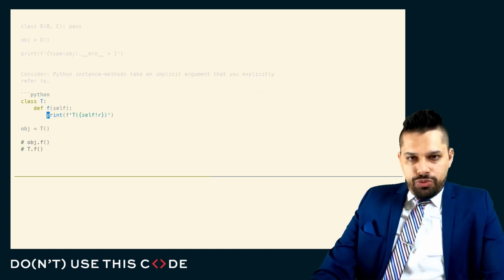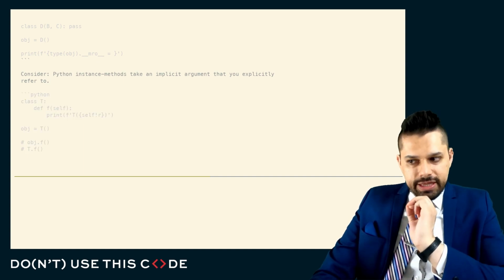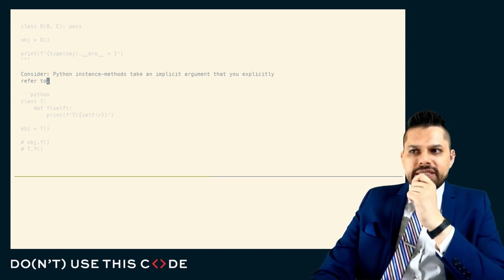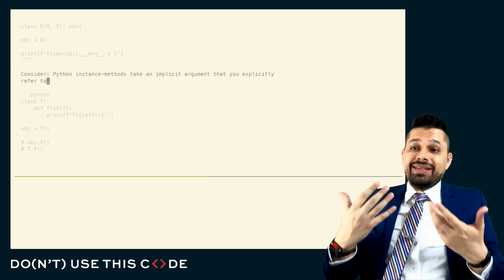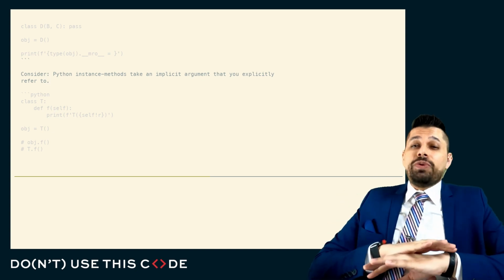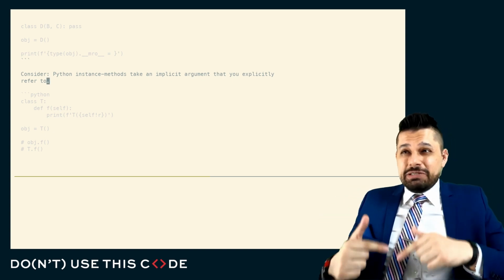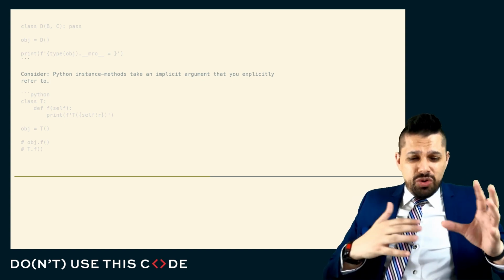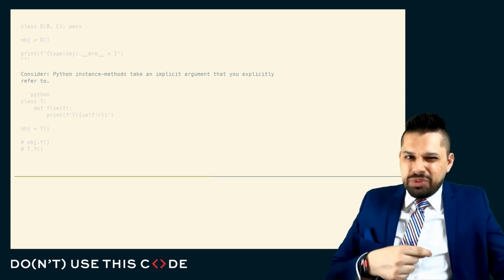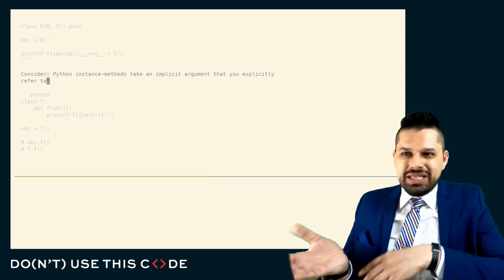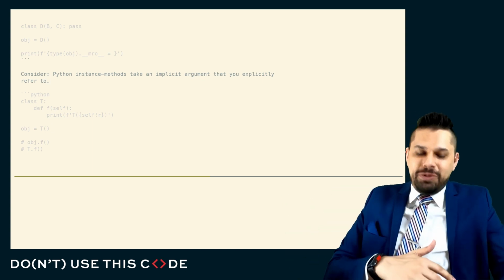Now, I want to share with you one more consideration before I show you how all of this works. One important thing to think about, and to maybe scratch your head a little bit about, is when we have instance methods in Python. These are methods that operate on some instance state. They take an implicit argument that you explicitly refer to. Personally, I've always hated the idea of calling this implicit self or explicit self, because it's explicit in the sense that unlike in JavaScript or Java or C++, you have to have an explicit argument, but it's implicit in the sense that it's passed in, but you're not explicitly passing it in. So I can never remember, is it implicit self or explicit self? It's both implicitly passed in, but explicitly referred to.